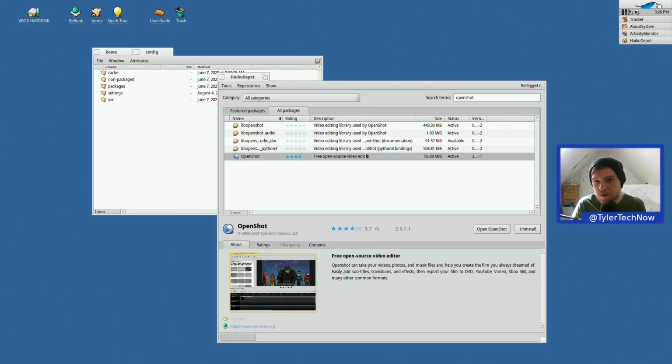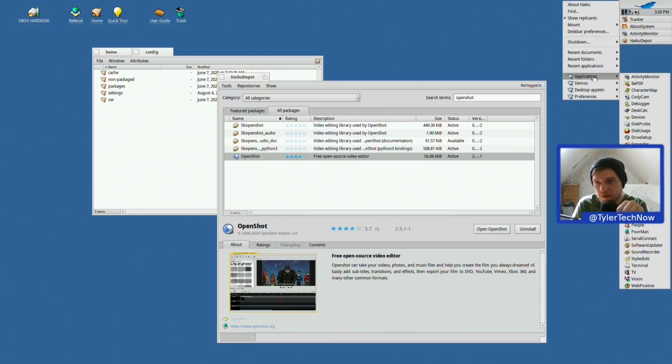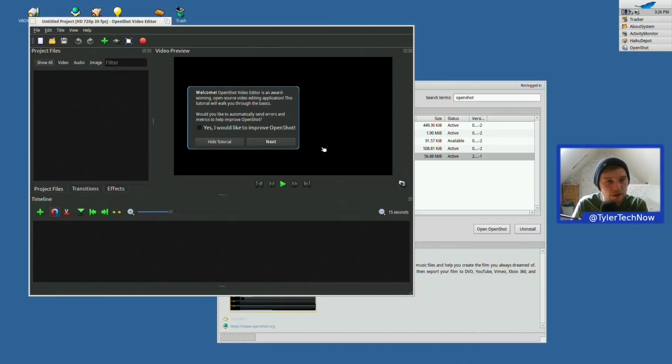Okay, that didn't work. Of course, we're on a virtual machine. That's a shame. I do want to try this on native hardware. I might have to dig out some old machines, see if I've got anything that might actually be able to run with it. Right, so let's try OpenShot now. So we did just install it, and here it is. Let's see how well that opens up. Bang.